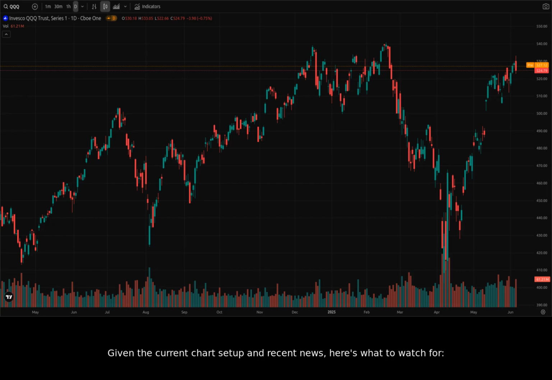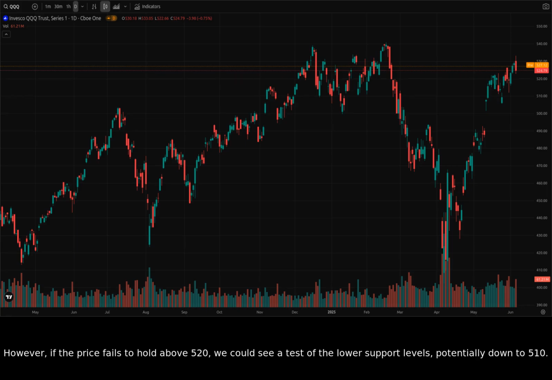Given the current chart setup and recent news, here's what to watch for. A break above 533 would signal a strong bullish continuation, making new all-time highs very probable. However, if the price fails to hold above 520, we could see a test of the lower support levels, potentially down to 510. For a bullish scenario to remain likely, we need to see the QQQ hold above 525, as well as a positive jobs report today.